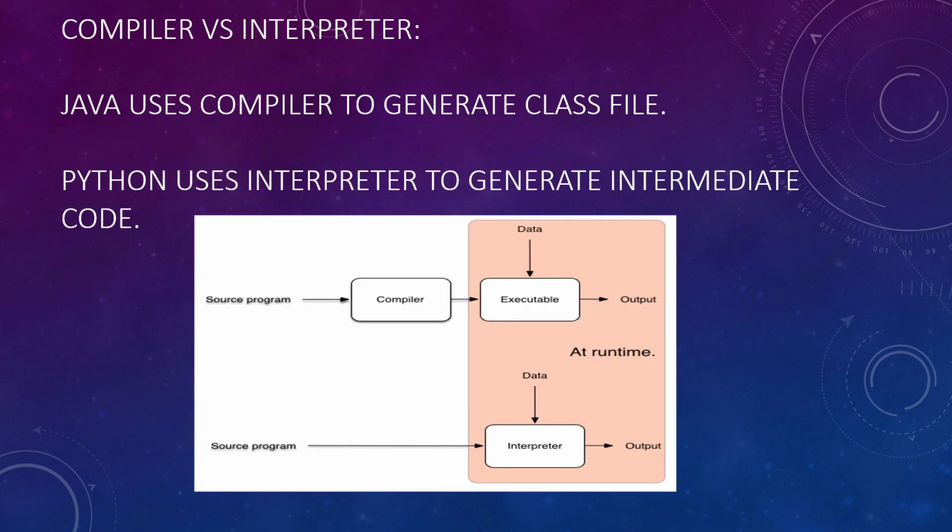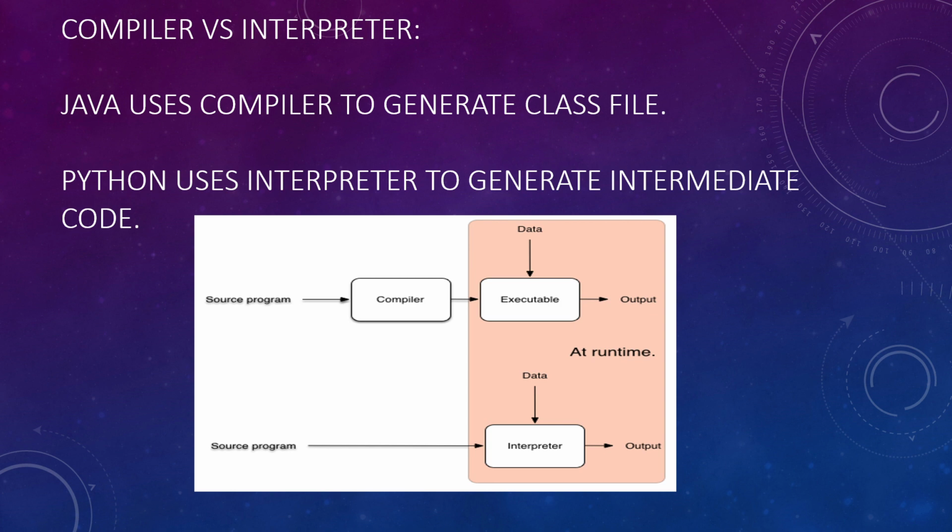So what is a compiler and an interpreter? Java uses the compiler in order to compile the code and generate a .class file, whereas Python uses an interpreter in order to generate an intermediate code. Both compiler and interpreter are translators, which means they convert one form of language to another form of language. Generally, they convert a high level language into a machine understandable language, that is zeros and ones, which is also known as a low level language.